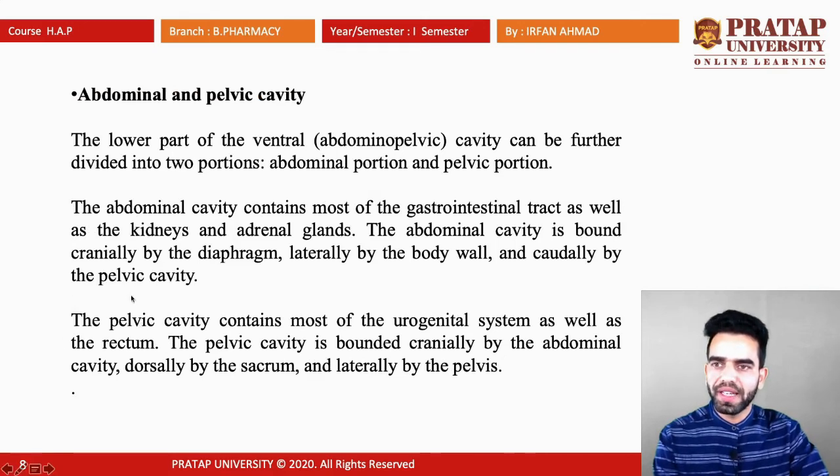The abdominal and pelvic cavity is the lower part of the ventral cavity, and it can be divided into two portions, the abdominal portion and the pelvic portion. The abdominal cavity contains most of the GI tract as well as the kidneys and adrenal glands. It is bound cranially by the diaphragm, laterally by the body wall, and caudally by the pelvic cavity. The pelvic cavity contains most of the urinogenital system and the rectum. It is bound cranially by the abdominal cavity, dorsally by the sacrum and laterally by the pelvis.